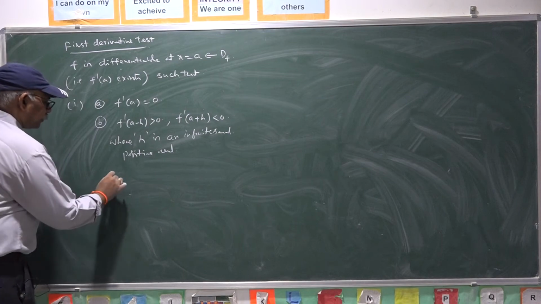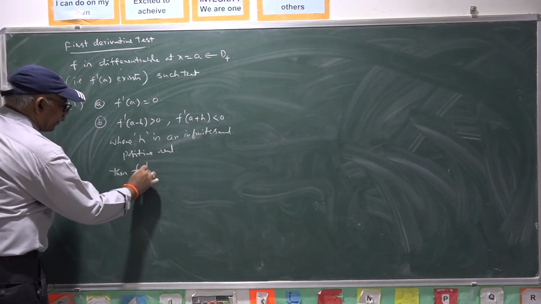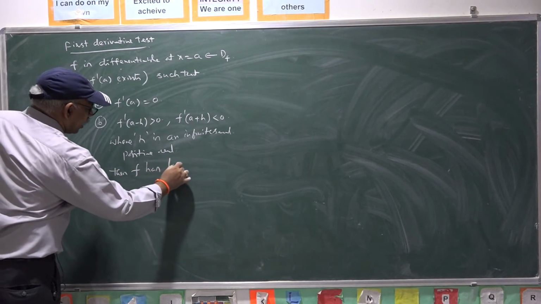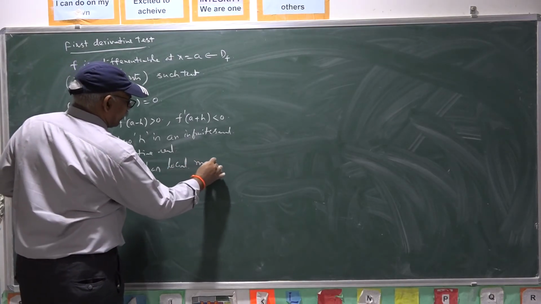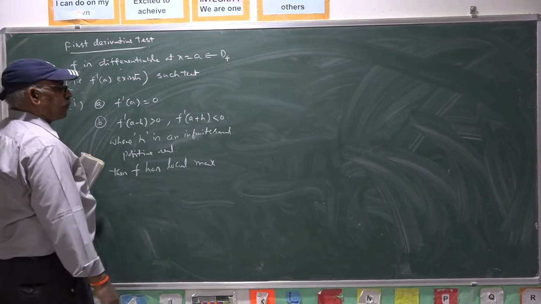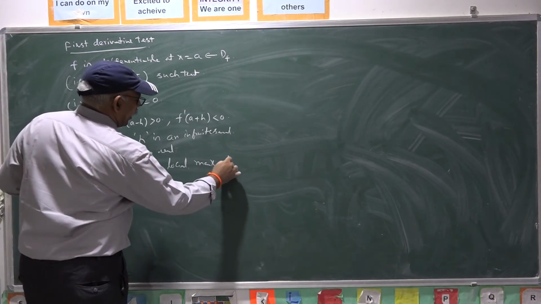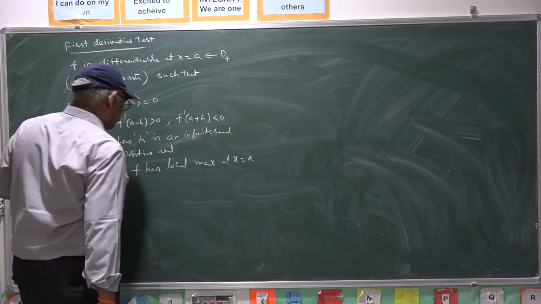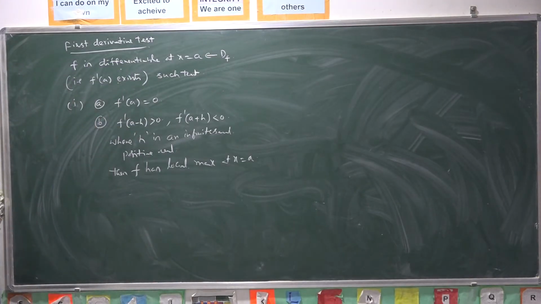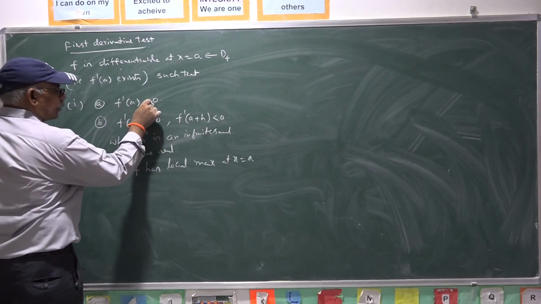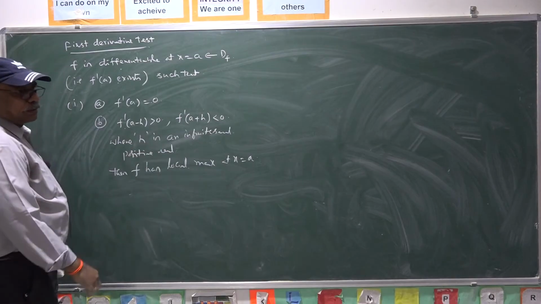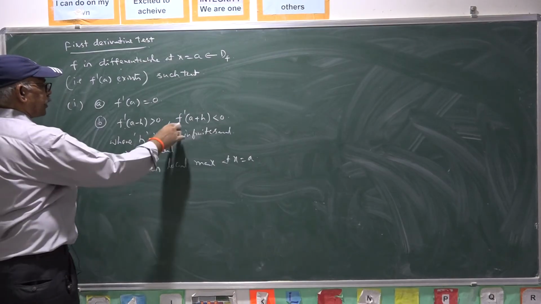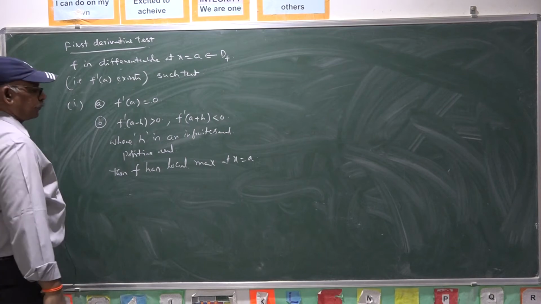Then f has a local maximum at x equal to a. F dash a is 0, f dash of a minus h is greater than 0, f dash of a plus h is less than 0.